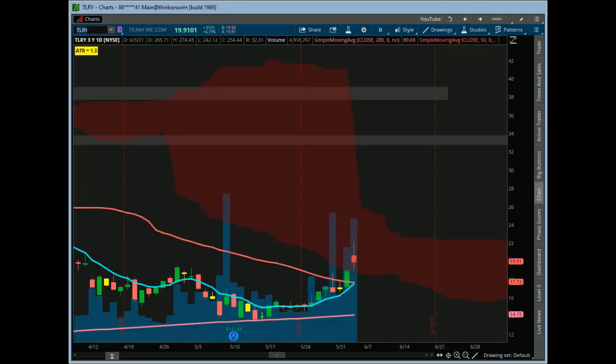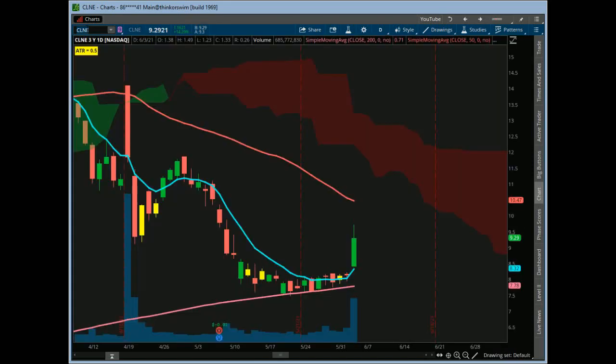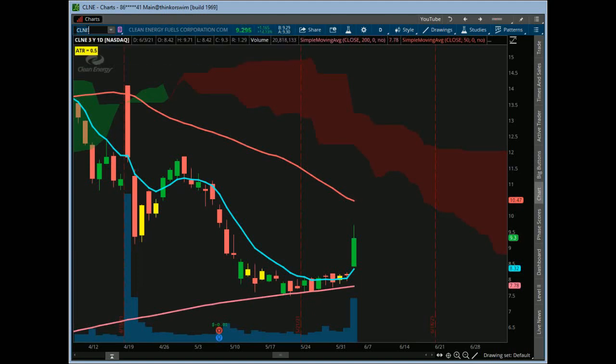Tilray. Big gap up this morning and a sharp reversal off. You always got to be careful with the pot names. SNDL, Sundial. Another pot name right here with a sharp reversal. CLNE, we haven't looked at this one in a while. So CLNE with a pretty strong green candle, guys. Hey, new meme name right here. Clean Energy Fuels got really, really tight, and then boom, kapowie for a nice move on this one. So let's see if that can get going here too.